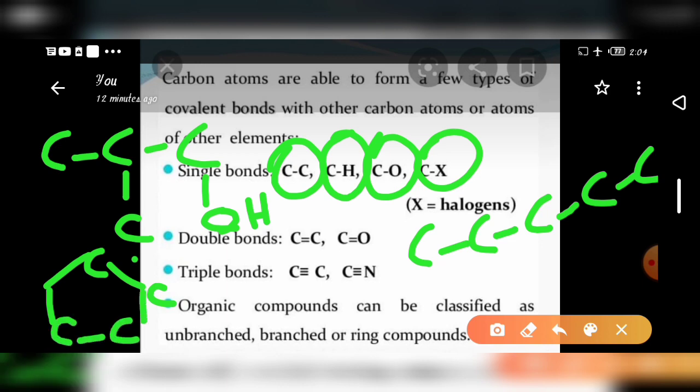Like this it will be presented. It will be closed. It started from one carbon and ends at the same carbon. That is ring compounds. These are what we want to study in this lesson. Before that, you must know the classification, and I also taught all those things.